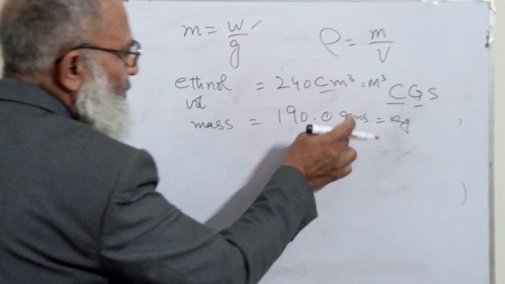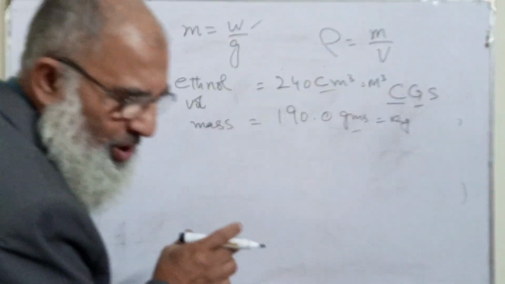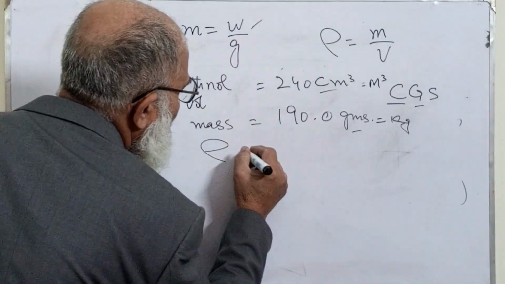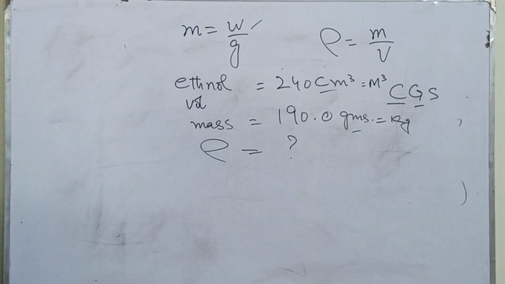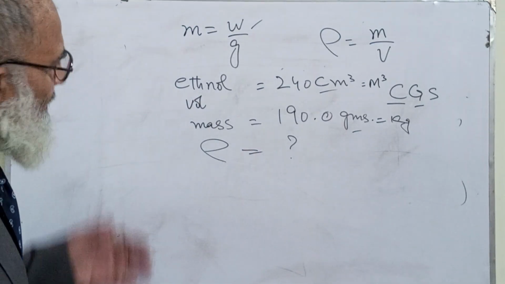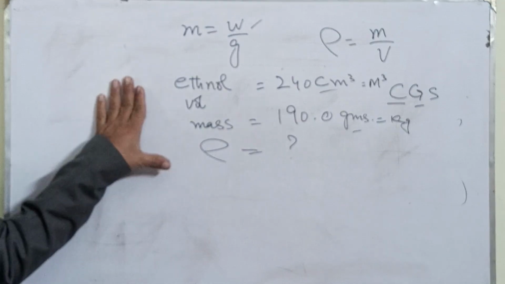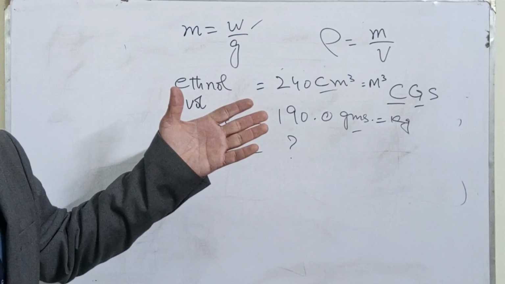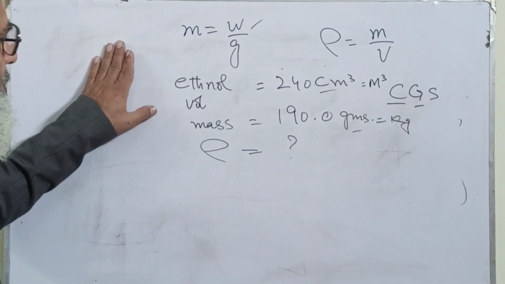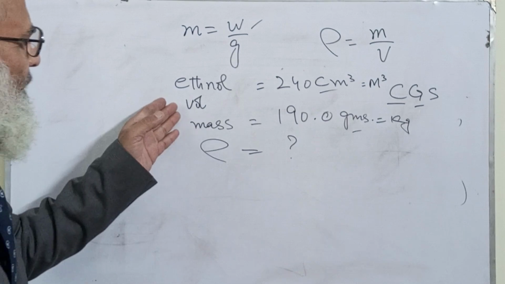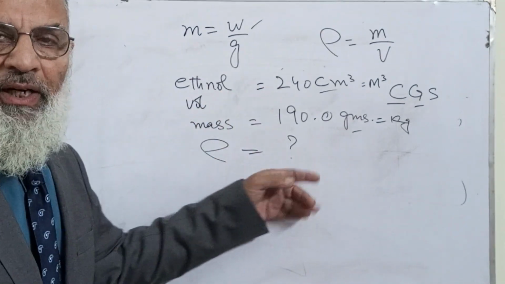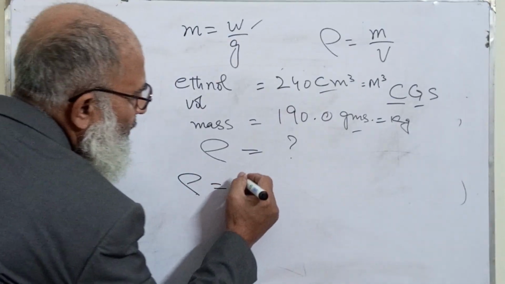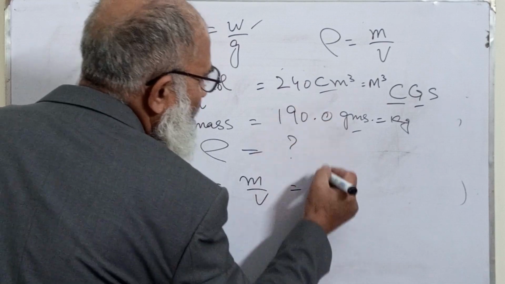So there is no problem with the units. When there is no problem, we can proceed. Write down, you know that we want to find the density, rho. This was step number one, collecting the data. Now these have been collected from the given things which were in the question, that the volume is this, mass is this, and we have to find this. It is very simple that rho is equal to m upon v,